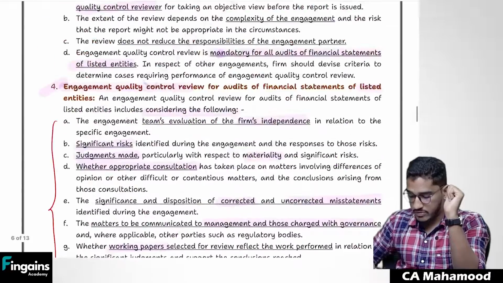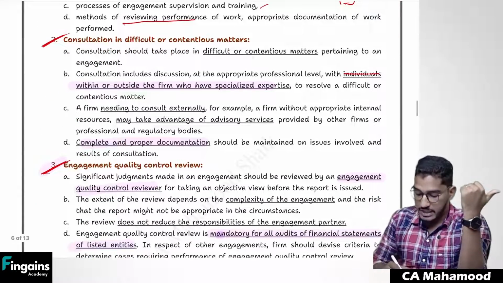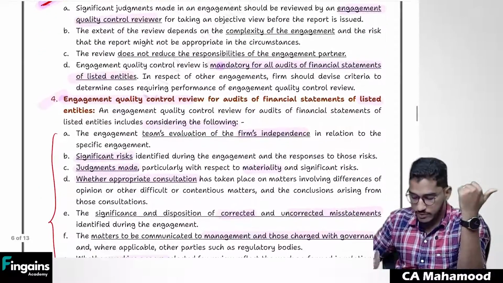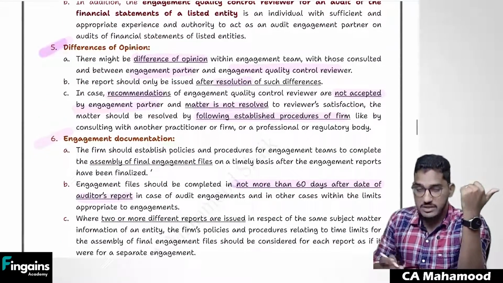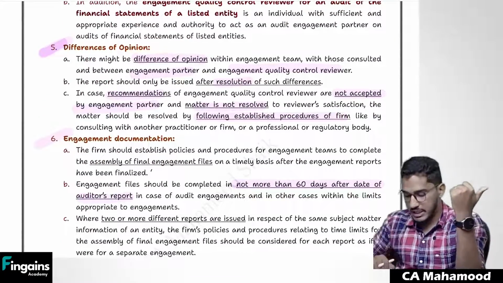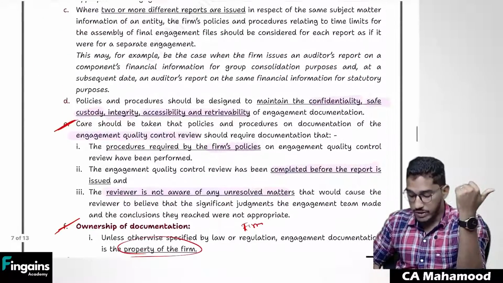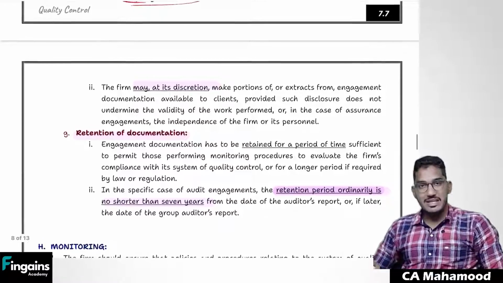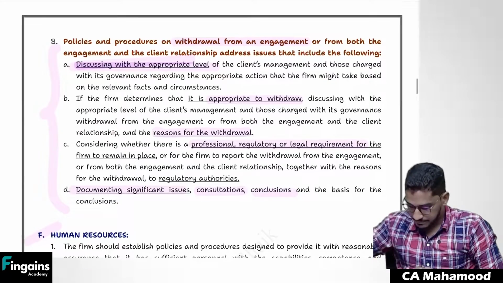So what are the things we have seen here, guys? Number one, briefing of the engagement team should happen. If there is any difficult matter, consultation should take place. There should be a process called engagement quality control review. What things will be verified by the engagement quality control reviewer? What should we do if there is a difference of opinion between the engagement partner and the engagement quality control reviewer? What kind of documentation do you have to maintain? How long do you have to assemble it? Whose property is it and how long should it be retained? So this is the fifth area in which you need to follow some policies and procedures.